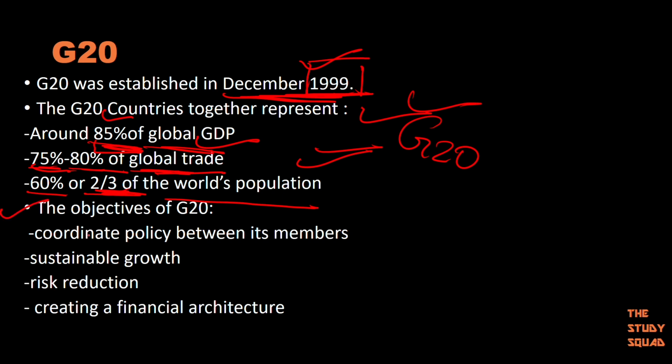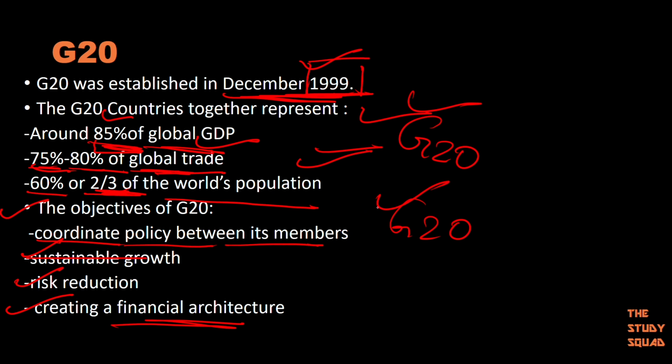Then the objectives of G20 are to coordinate policy between its members, sustainable growth, risk reduction, and creating a financial architecture. Also, one more thing that's important about G20, I almost forgot to tell you.